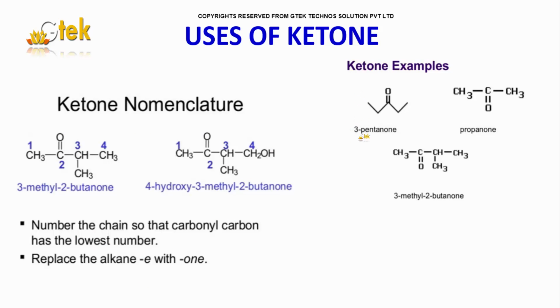Apart from this, these are typical examples I want to share with you. 1, 2, 3. Methane, ethane, propane, butane, pentane, 3-pentanol. Here methane, ethane, propane, propanol. Over here 1, 2, 3. Which one did I specify here? 3-methyl, 2-butanol. That's it.